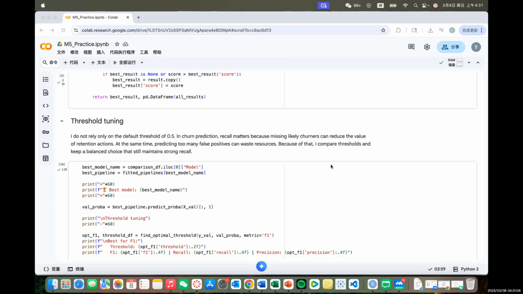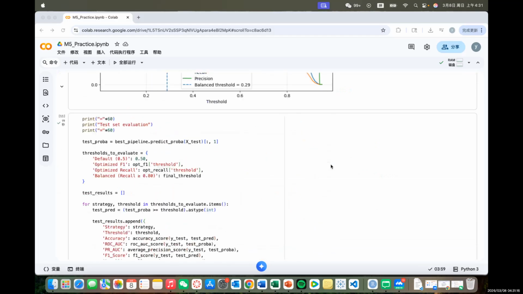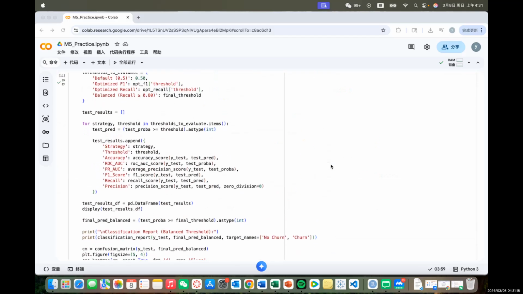I also added a simple counterfactual example. This means I changed one customer's situation a little, for example, the contract type, and then checked whether the predicted risk became lower. I think this is helpful because it connects the model results with possible business actions.